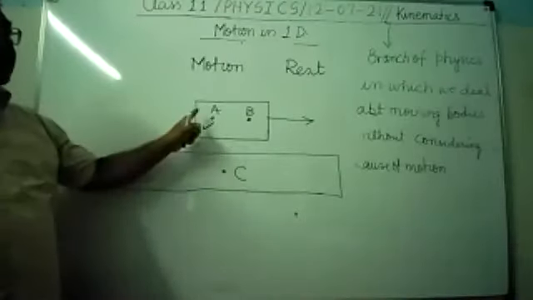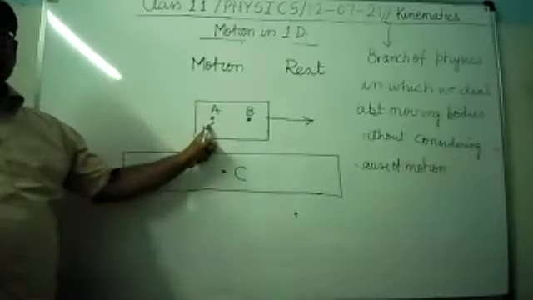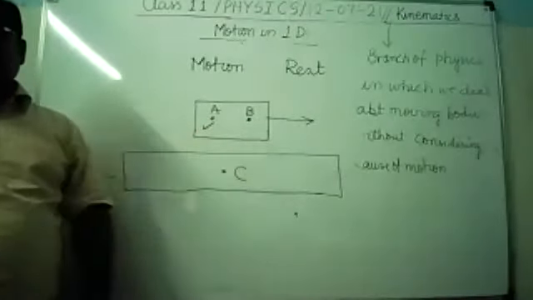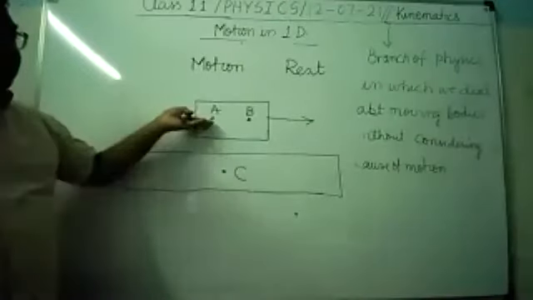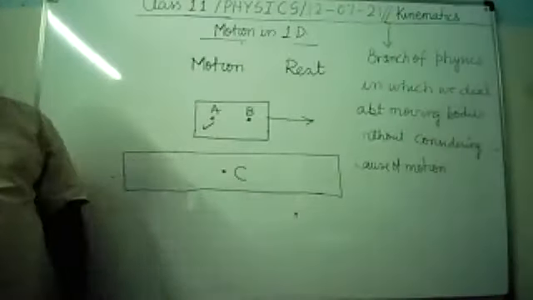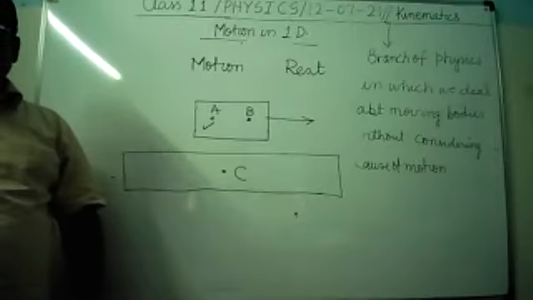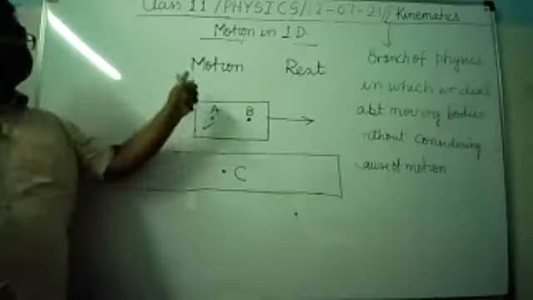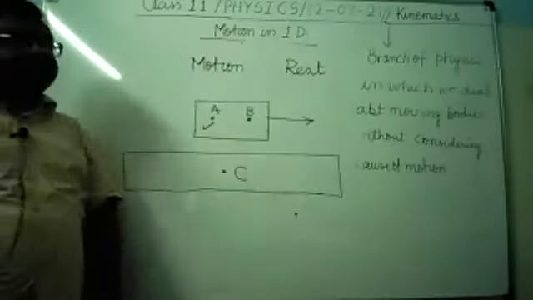Means when we compare the position of A and B with respect to one another, they are at rest. But when they are compared with an outside passenger, it is found that they are in motion. It's clear? Means these are comparative properties.